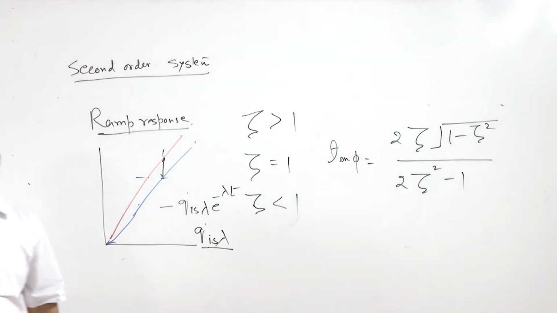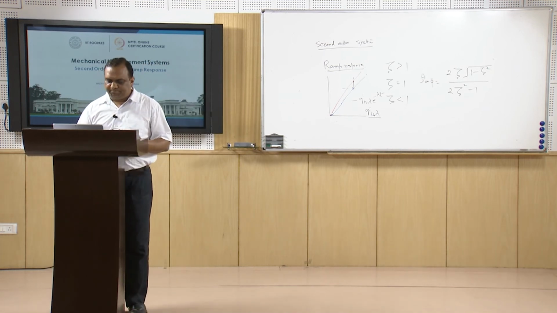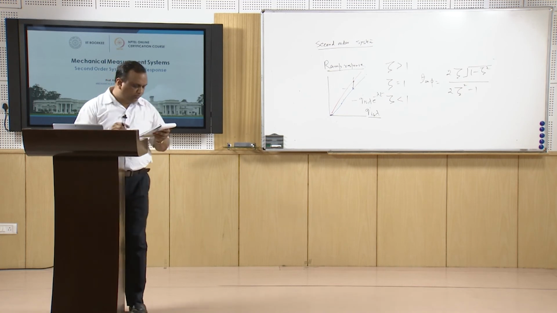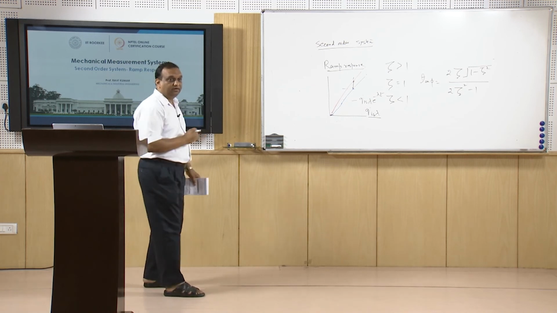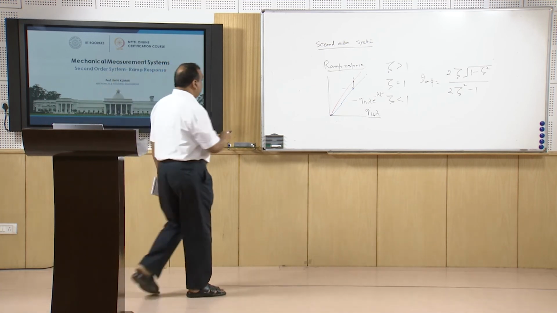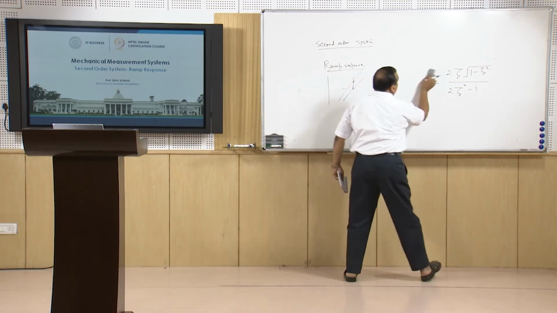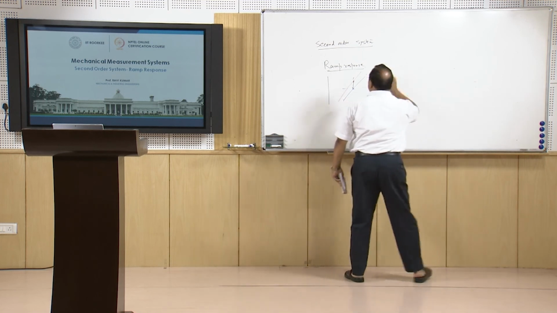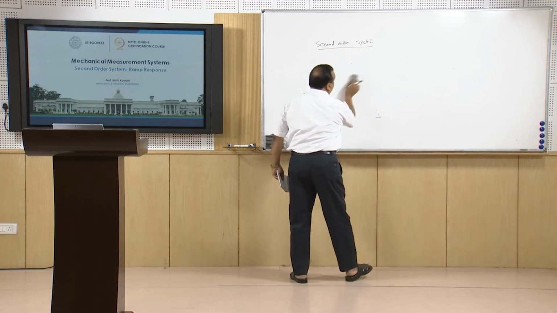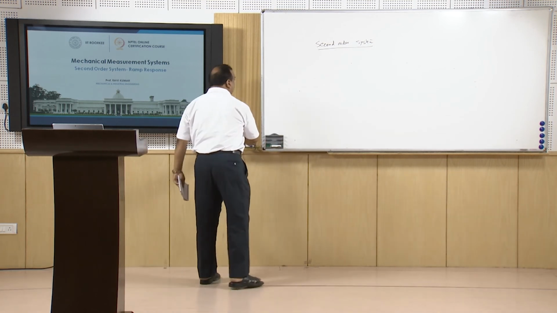So it is a function of damping ratio only. And if we want to show the error in the measurement, when there is a ramp input, what is the error in the measurement? So like first order system, we can have a graph for second order system also, because as a user, we are more concerned with the error in the measurement, right?